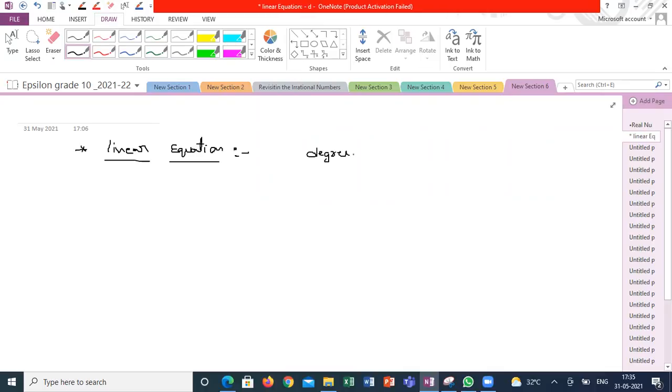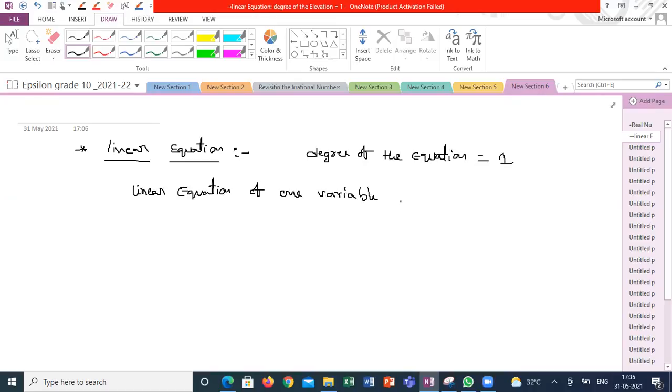Super. Degree of the equation is 1. Linear equation of single variable, equation of one variable, we already did in our 6th standard. How to solve the linear equation of single variable was in 8th or 9th standard.